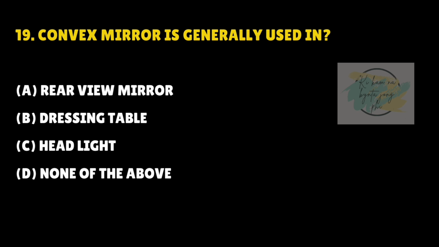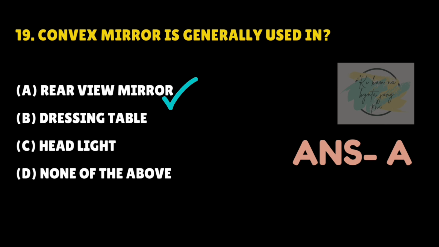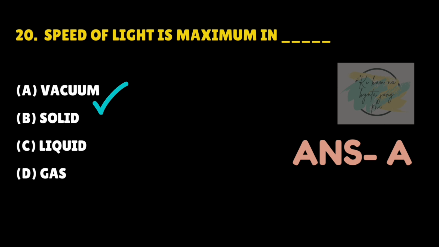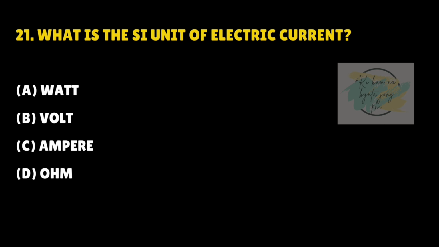Convex mirror is generally used in. Answer is A. Rearview mirror. Speed of light is maximum in dash. Answer is A. Vacuum. What is the SI unit of electric current? Answer is C. Ampere.